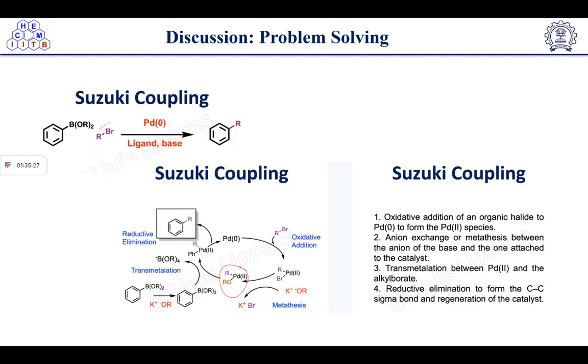Now we have discussed the Suzuki coupling. In Suzuki coupling, oxidative addition of an organic halide to the palladium 0 takes place to form the palladium 2 species. Then anion exchange or metathesis takes place between the anion of the base and one of the attached moieties of the catalyst. Then transmetallation takes place with the alkyl borate, and reductive elimination will result in the formation of the desired product.